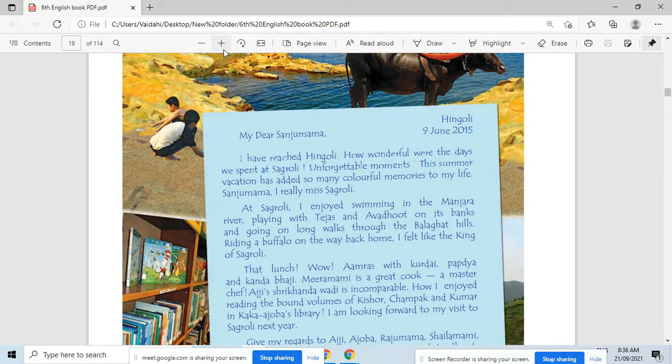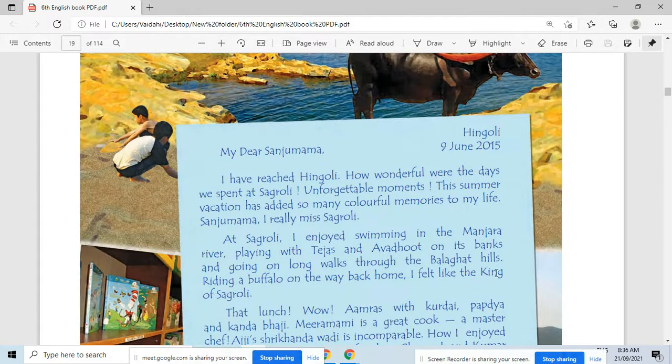Kshan. So all these moments were unforgettable that Raman spent at Sagroli here. The days were wonderful and all those moments were unforgettable. So that's why he's writing about those moments.